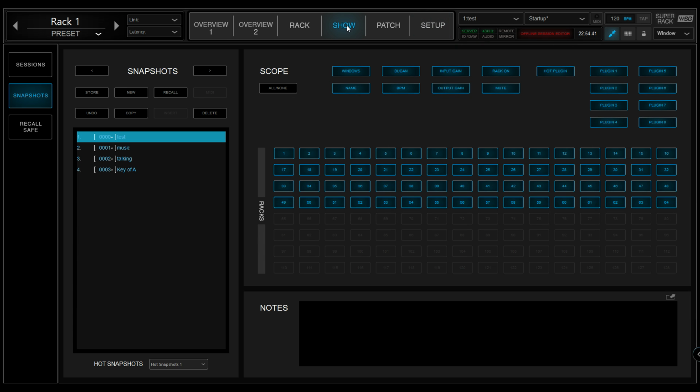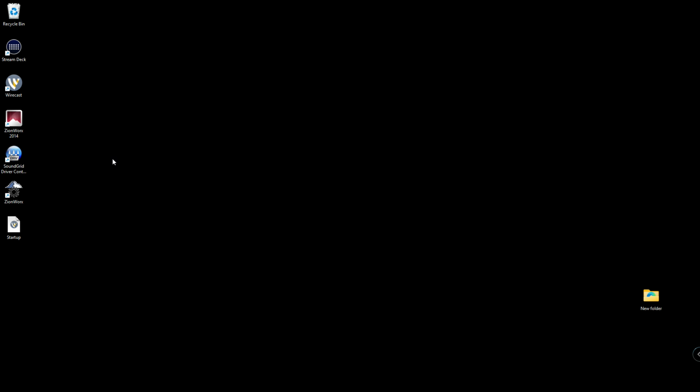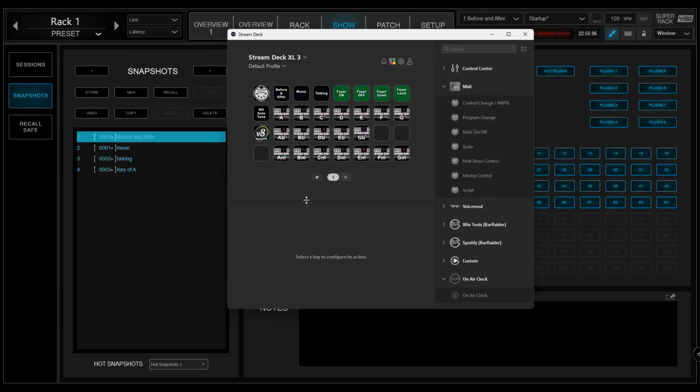And on the show, basically, I have these 3 scenes for every service. So before and after, music, talking, and key of A, for example. So on my Stream Deck, it looks something like this. Before and after, music, talking.